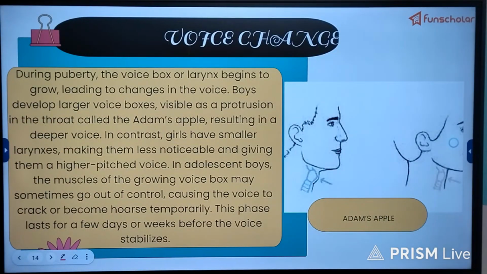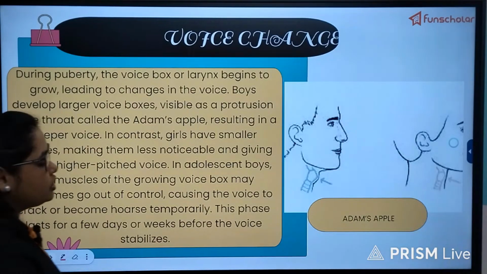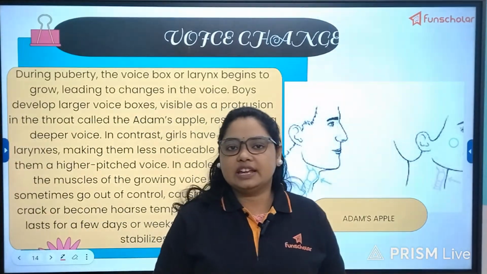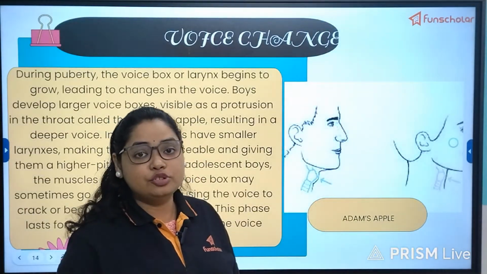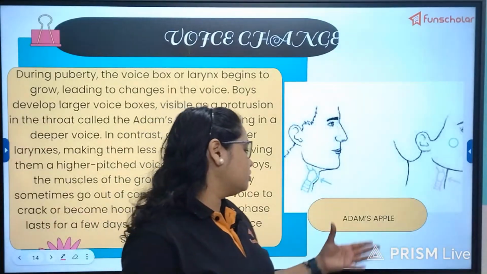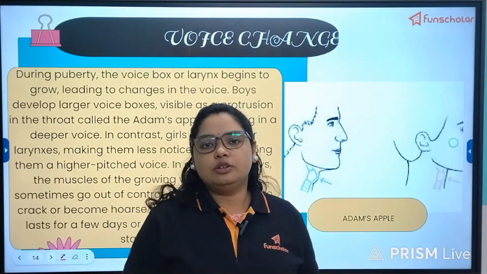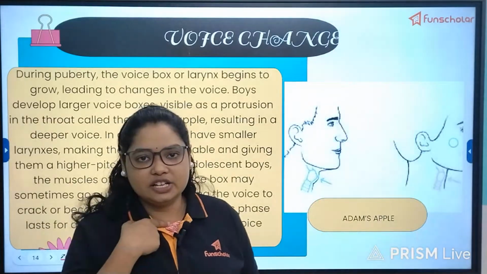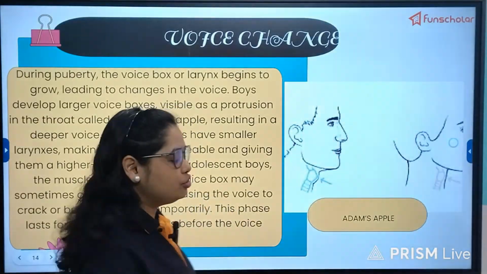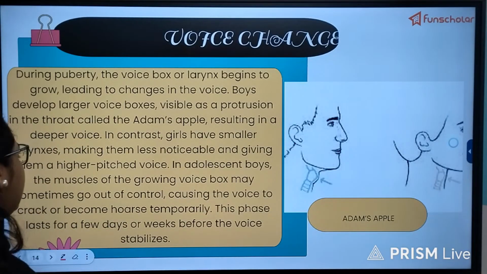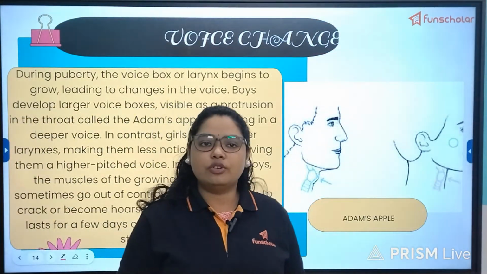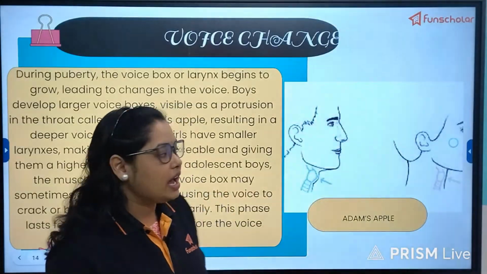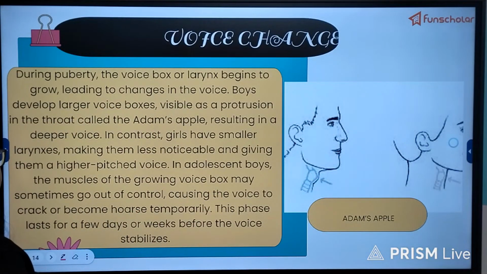Voice change. During puberty, the voice box or larynx begins to grow, leading to a hoarse voice, we say sometimes, or a deep voice in the case of boys. And this enlargement, as stated in the video also, can be visualized from outside, and that is known as Adam's apple. There will be a heap noticed on the frontal portion of the neck region, which is called Adam's apple. On the other hand, a female's voice will turn into a voice with high pitch, or we can say a shrill voice.